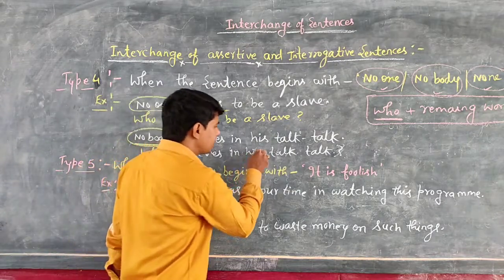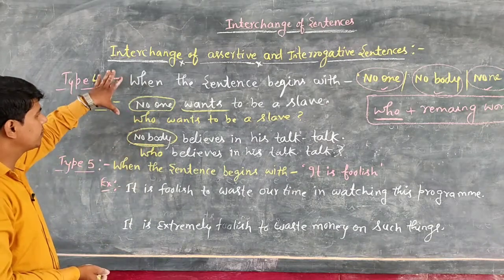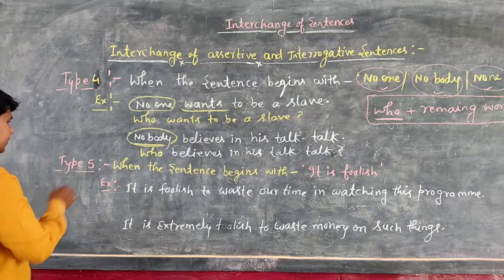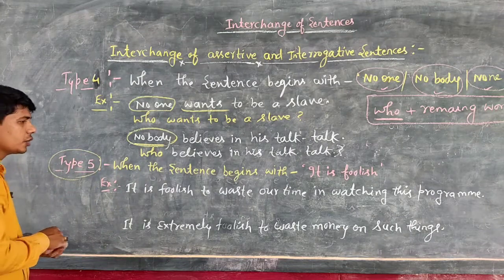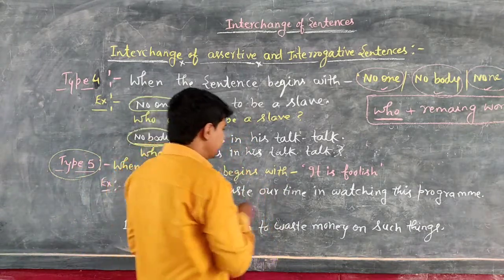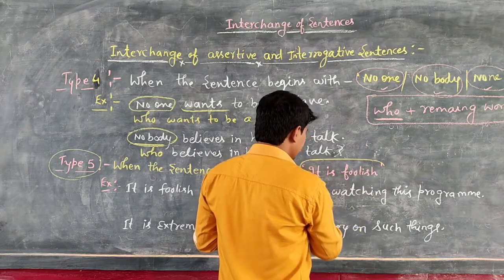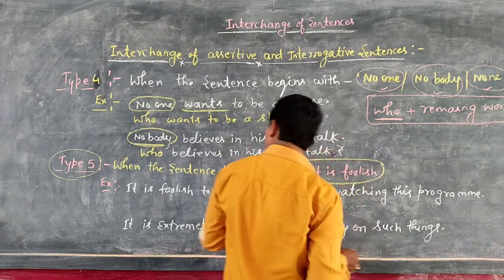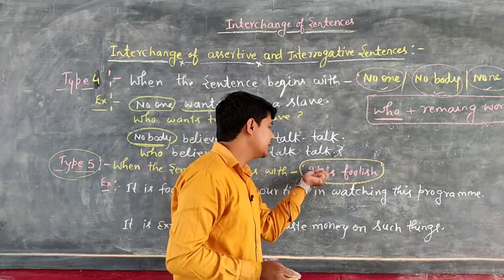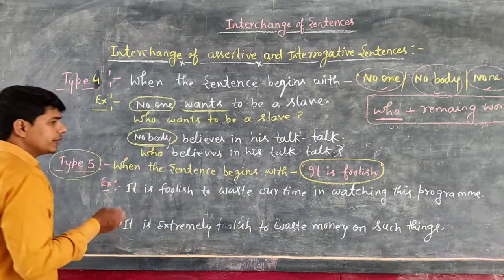So this is the concept of type 4. Okay. So dear, I hope you have understood type 4 very well. That is a very easy concept. Okay. Now see type 5. What is type 5? So students, you can see when the sentence begins with the words it is foolish, so students, what you will write, you can see here,